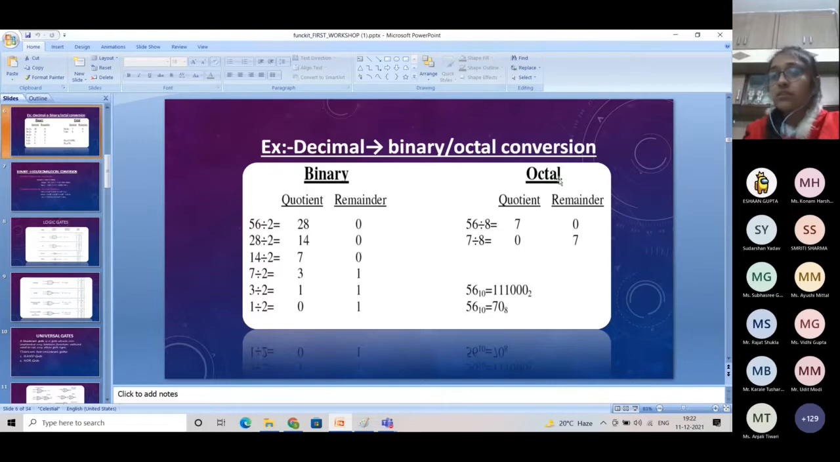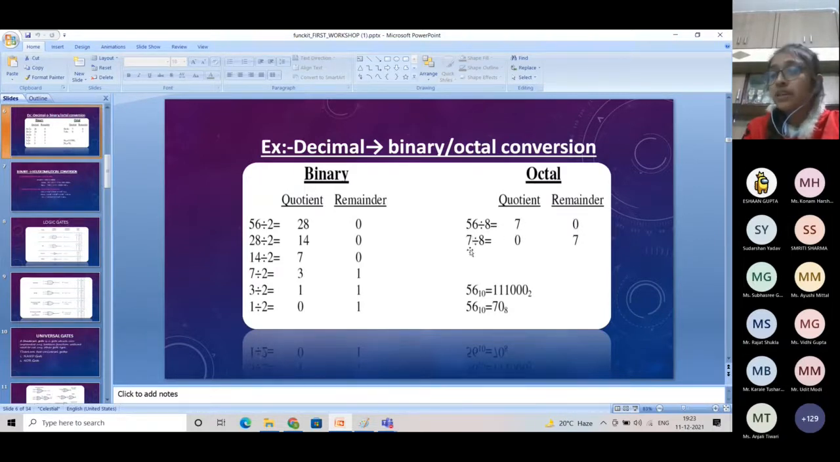Similarly, when we have to convert a decimal number into an octal number, we have to divide our number continuously by the base of the octal number, that means 8. For example, here we have been given 56. So first we'll divide 56 by 8. We will get quotient 7 and remainder 0.